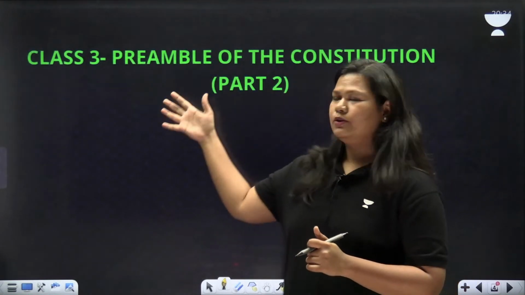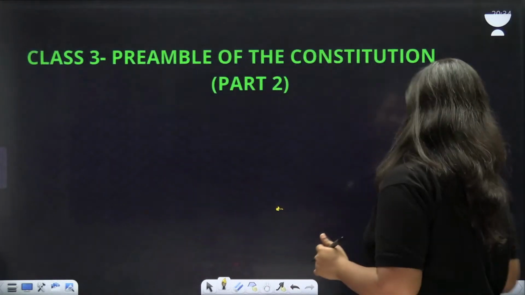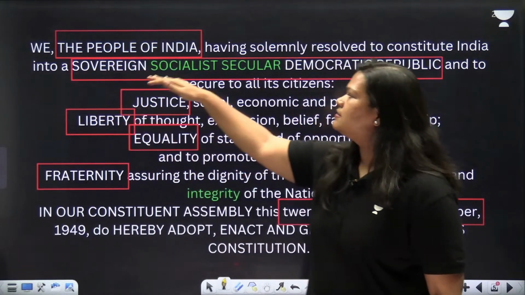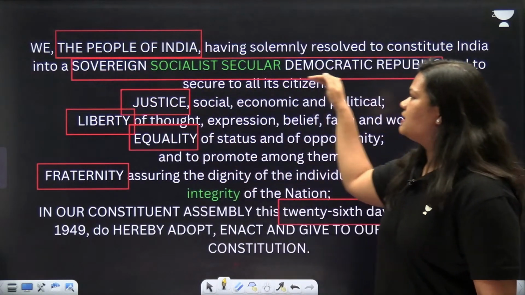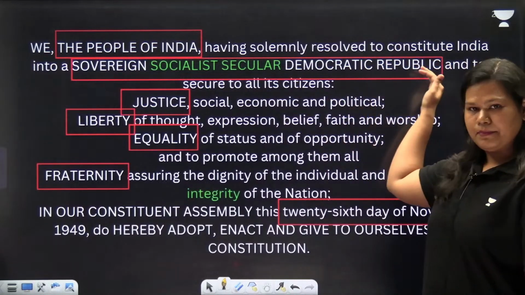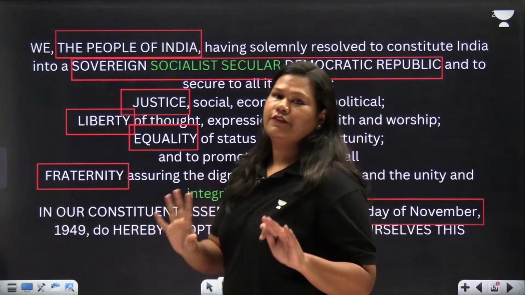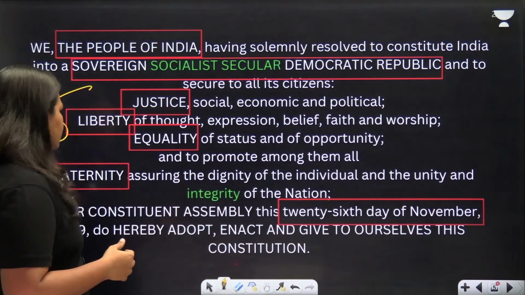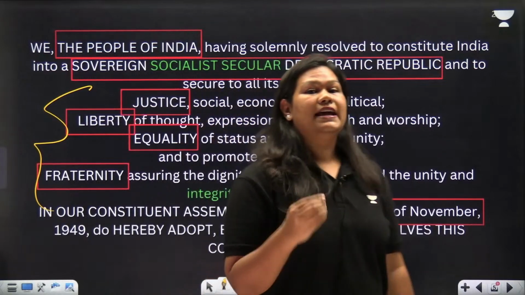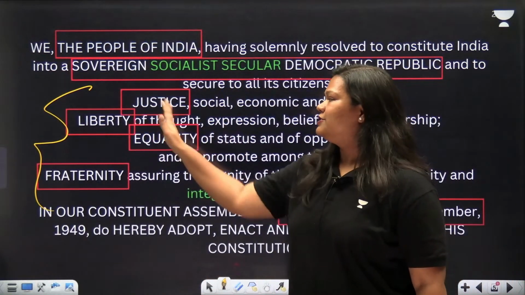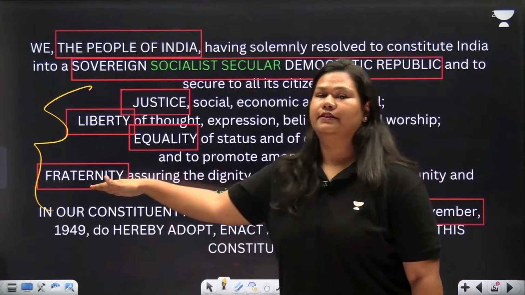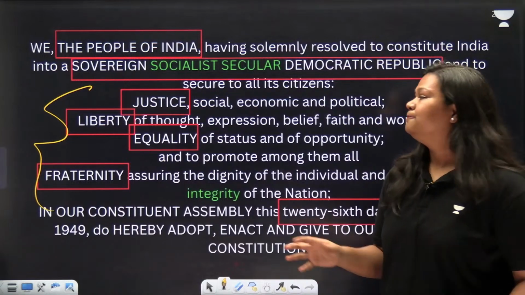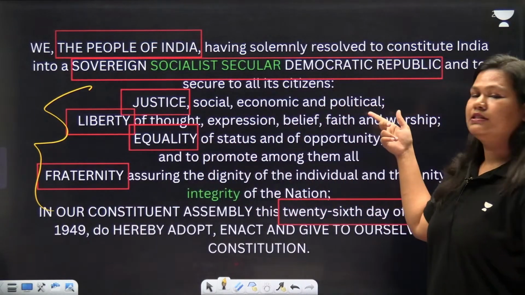Now we'll have a look at the Preamble and discuss the rest of the things. We have discussed the source of the authority, that is the people of India. We have discussed these terms: sovereign, socialist, secular, democratic, republic. This is the nature of India. Now we need to discuss the rest of the Preamble, the objectives which we want to be included: justice, liberty, equality, fraternity. These are the objectives which we want to be included in the constitution. There are some types of justice mentioned here.